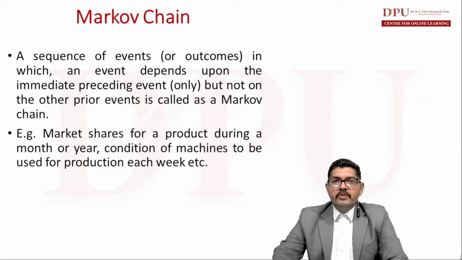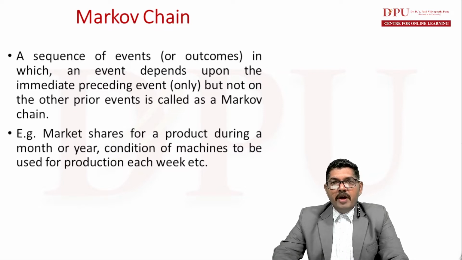A sequence of events, which can also be called outcomes, in which an event depends upon the immediately preceding event but not on the prior events, is called a Markov chain. So a Markov chain is a sequence of events in which an event depends upon the immediately previous event and not on the earlier events.